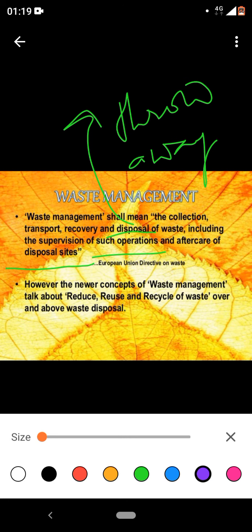However, the newer concepts of waste management mean the things have changed. Earlier it was collection, it was transportation, it was recovery, also the part to recover what is useful, what is not. And the new concept tells us about reduce, reuse, and recycle of the waste over and above the waste disposal. It means we need to reduce. First of all, whatever waste we generate, the first thing is we should try to reduce.